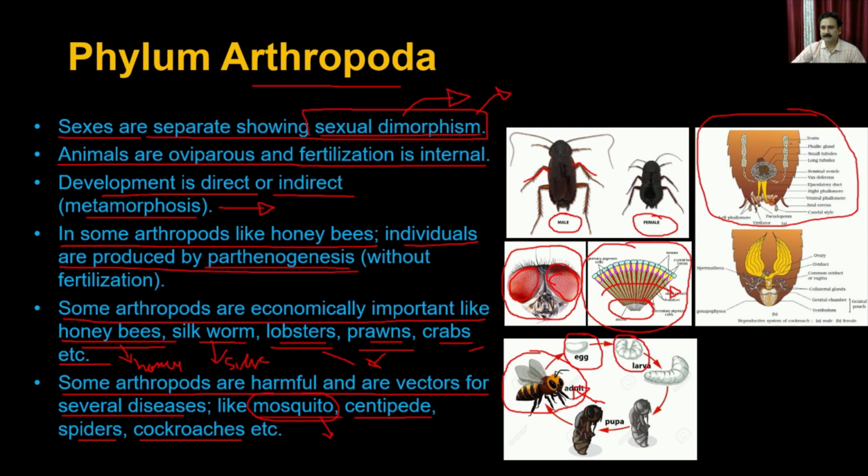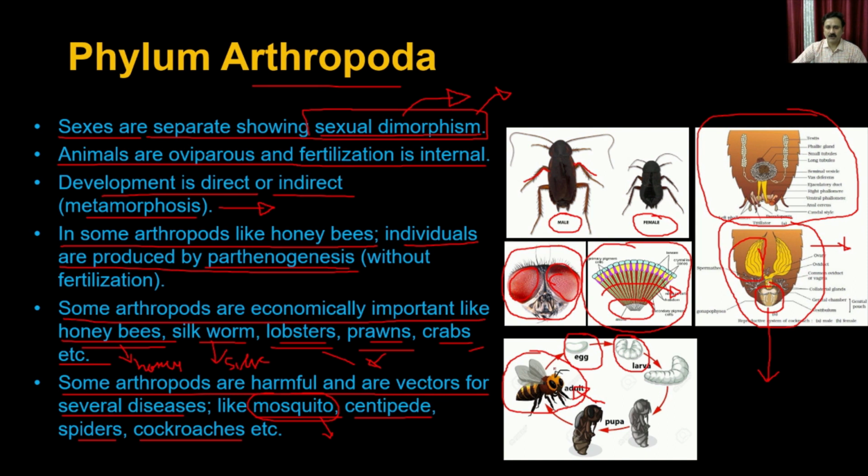This is the male and female reproductive systems, and this is the female reproductive system, where you have well developed ovaries, and then you have the oviducts, and then you have the place where fertilization takes place. So fertilization is internal, but the development and all other things are external as far as the cockroach is concerned.